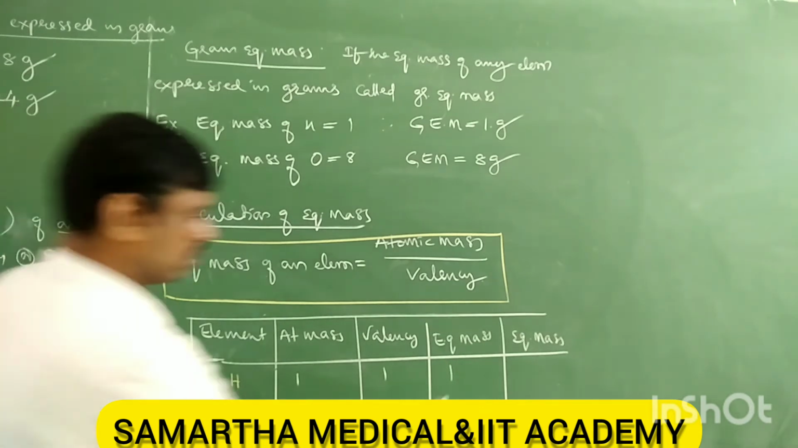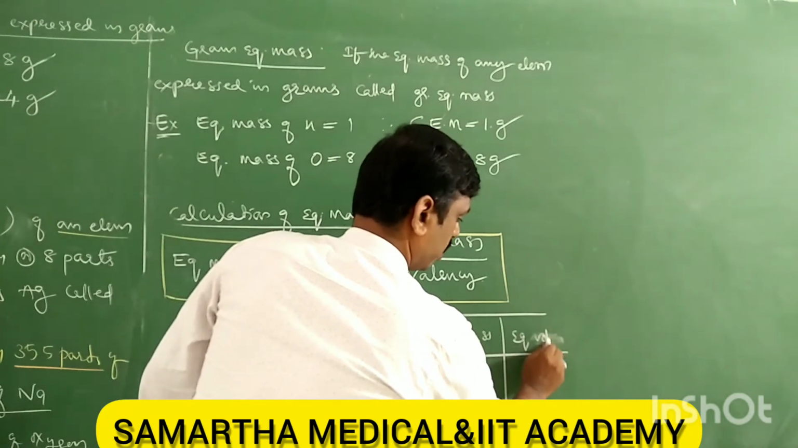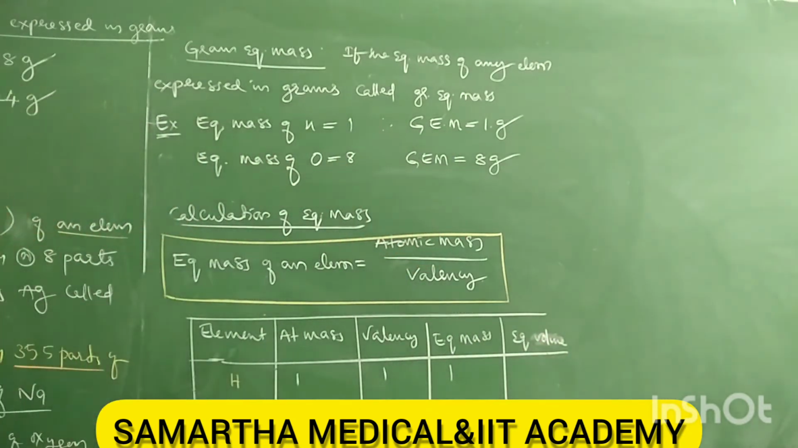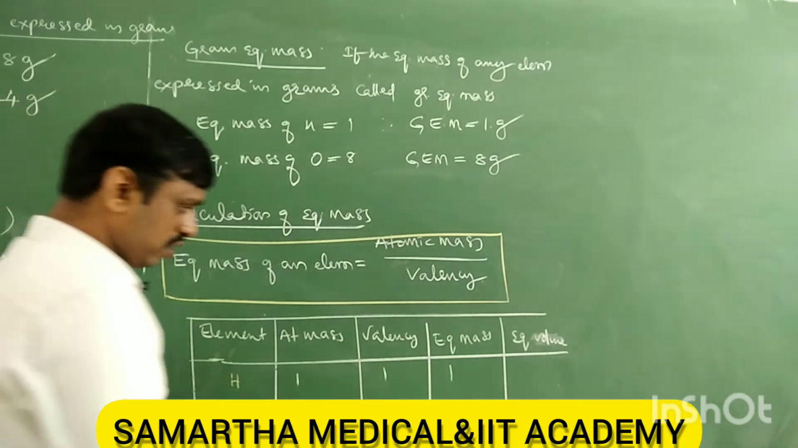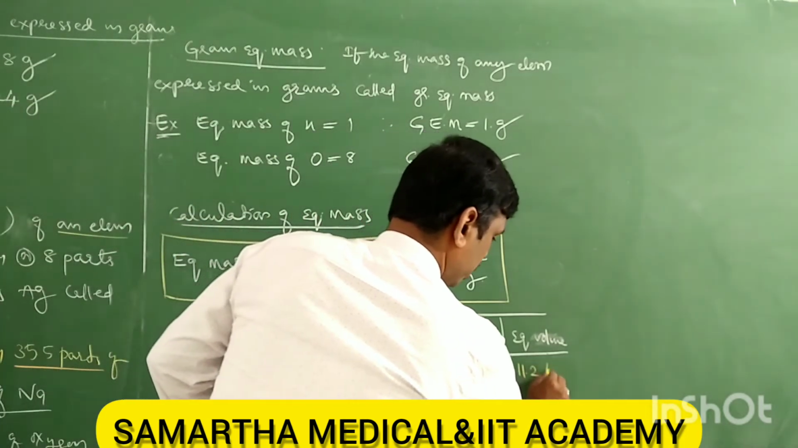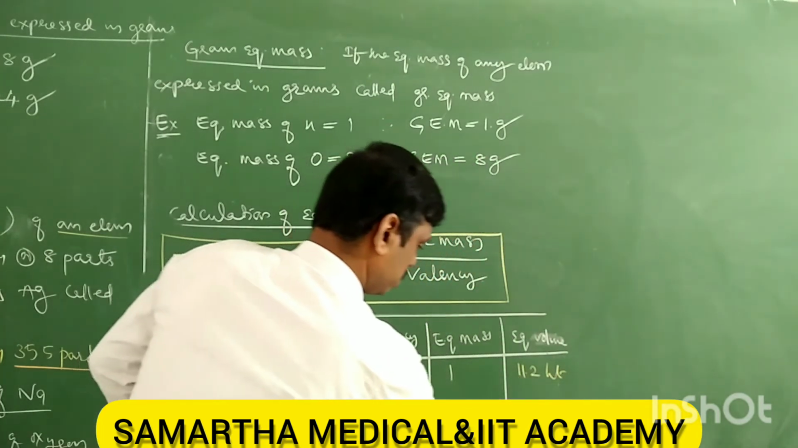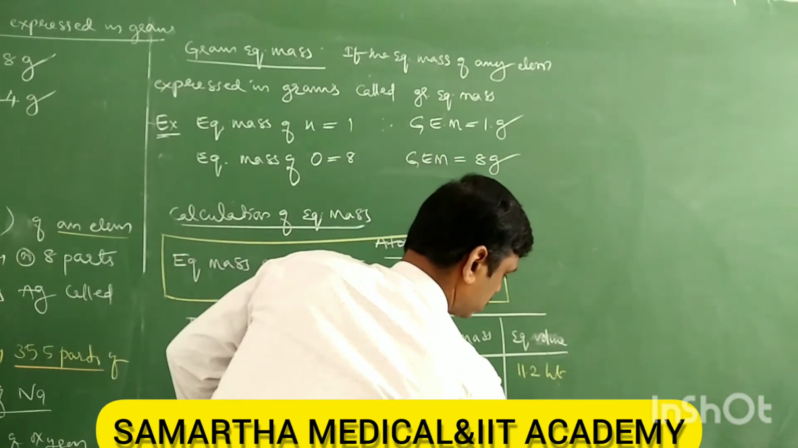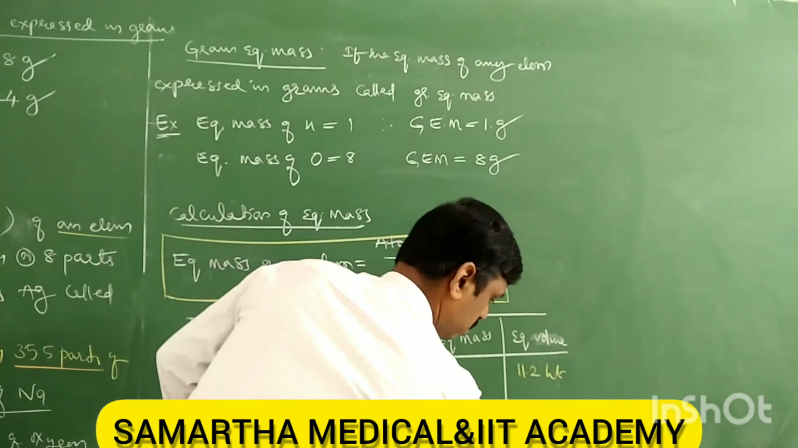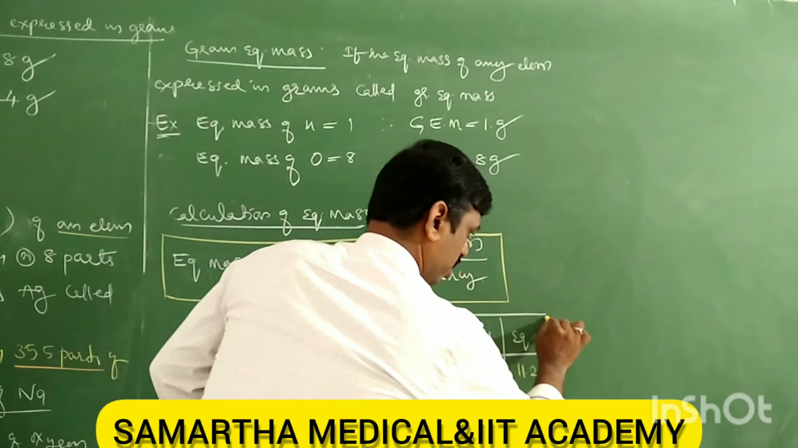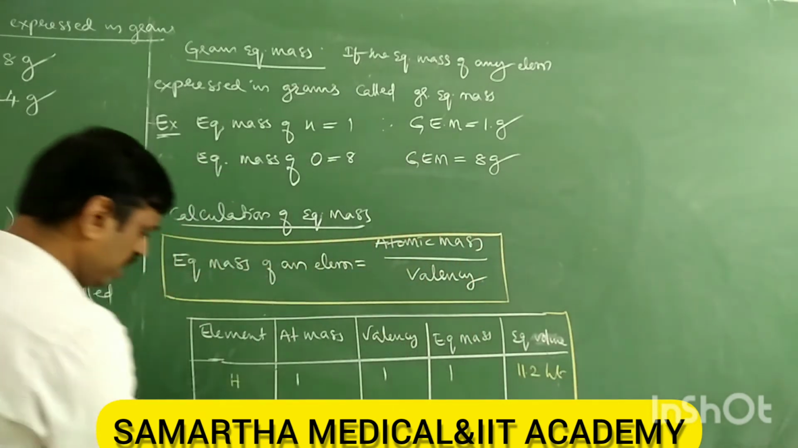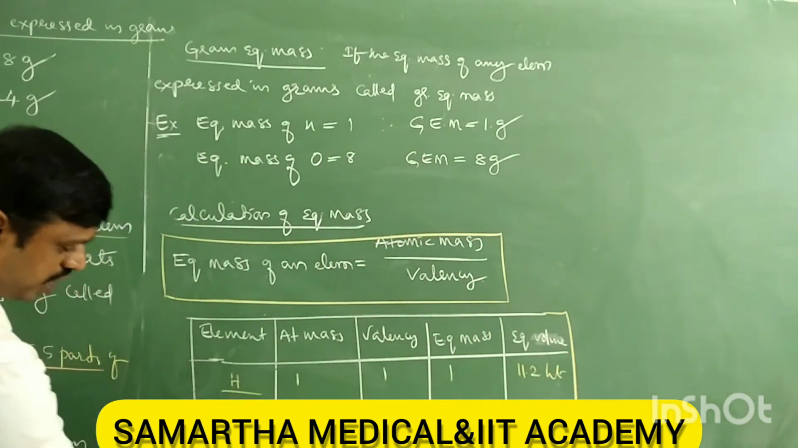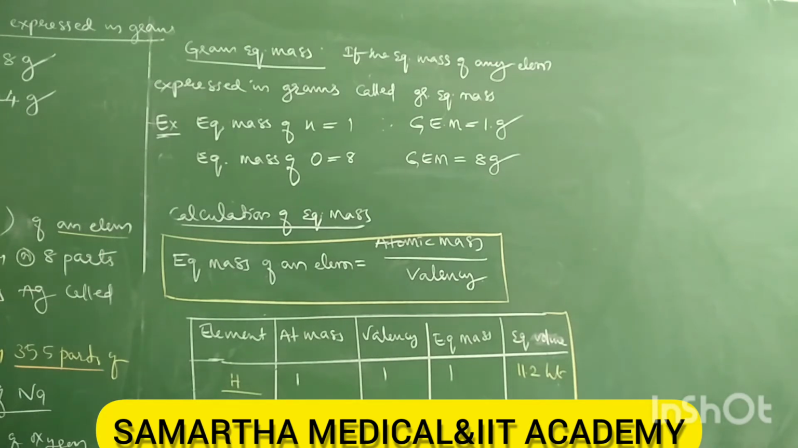Then equivalent volume. We use equivalent volume for only 3 elements: hydrogen, oxygen, chlorine. Hydrogen is 11.2 liters. Oxygen is 5.6 liters. Chlorine is 11.2 liters. Therefore, we use equivalent volume for only these 3 elements. Remember these 3 elements, they are very important, particularly in electrochemistry and the mole concept.